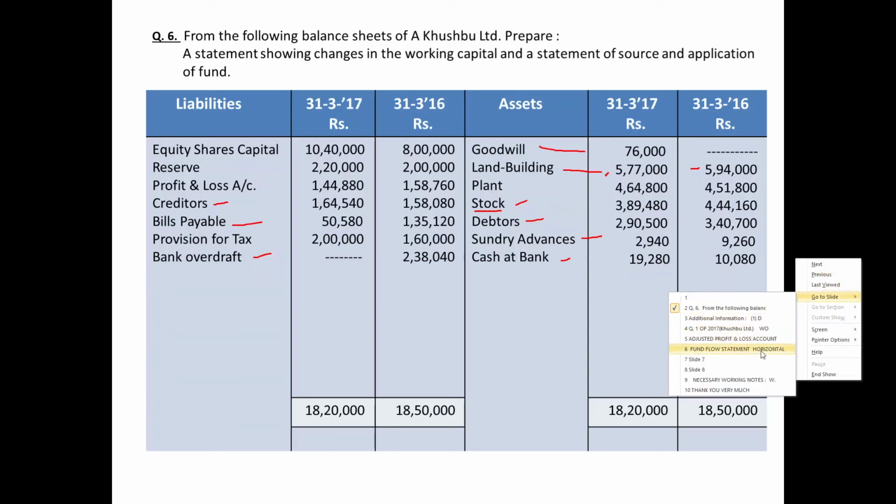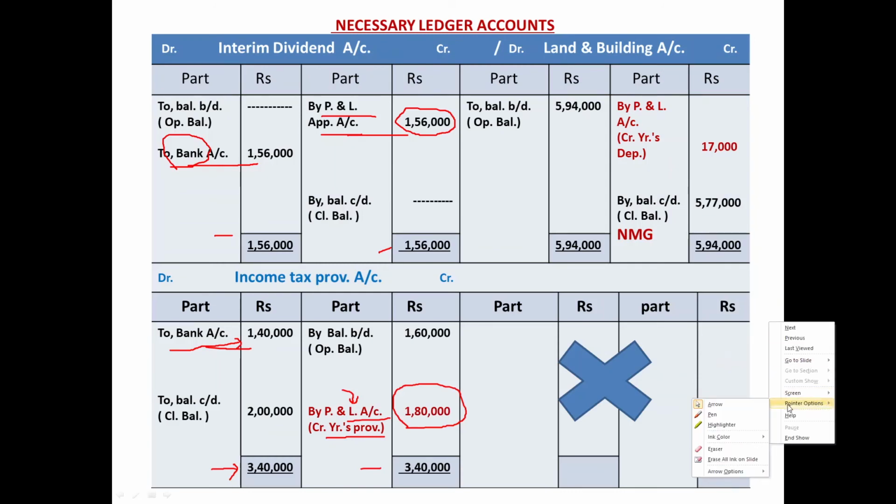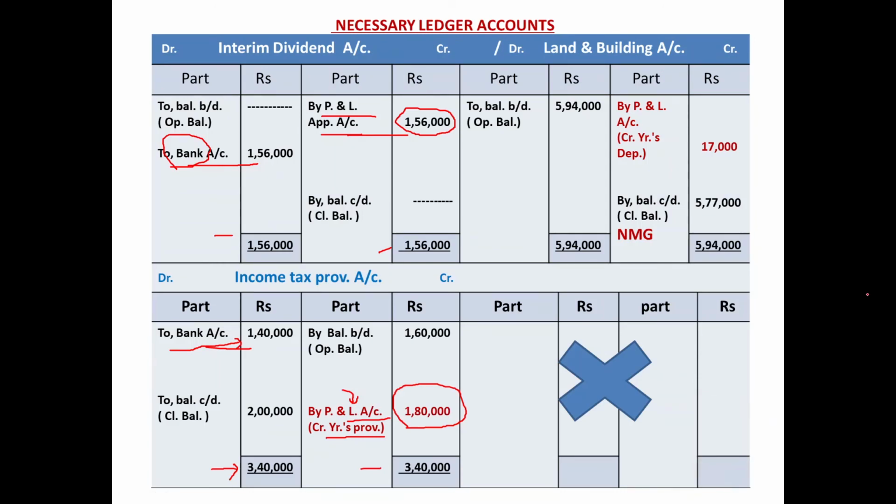What does it mean? Though ledger account is not necessary to prepare, even though this is the ledger account of land and building. Opening balance 5,94,000. Closing balance 5,77,000. Total of debit side 5,94,000.